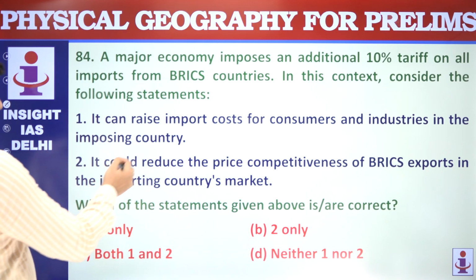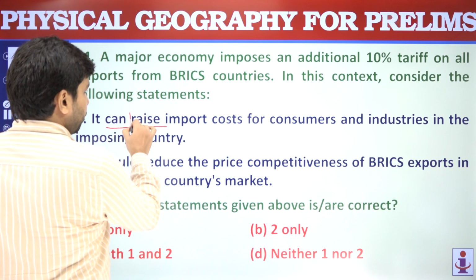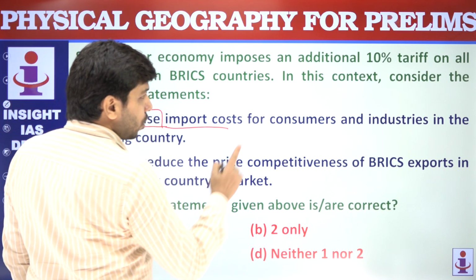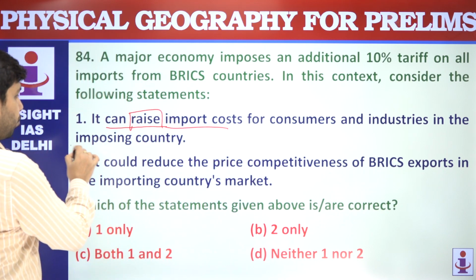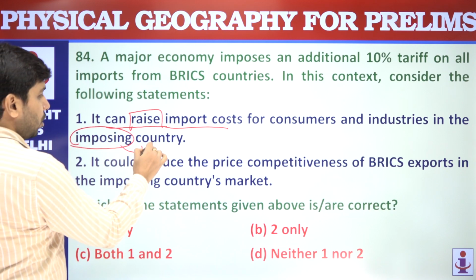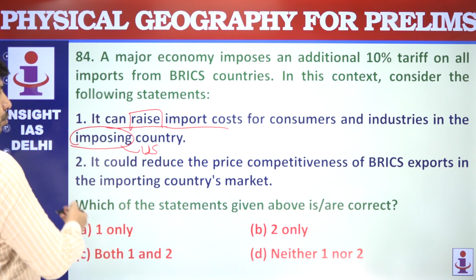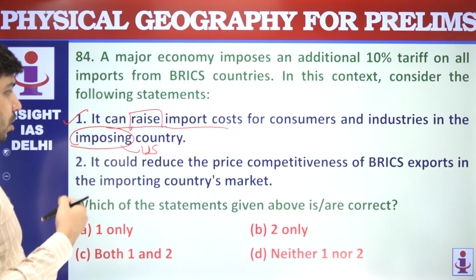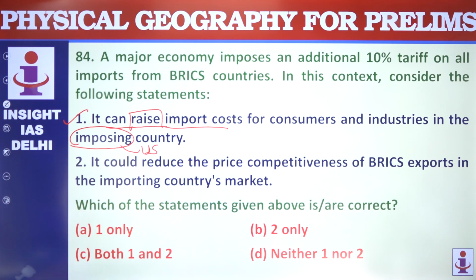Yes, it will raise the import cost for consumers and industries in the imposing country, meaning in the US. Obviously the cost of import will increase. It could reduce the price competitiveness of BRICS. Yes, because of the increase in price, their price competitiveness will reduce. So both 1 and 2 are correct.